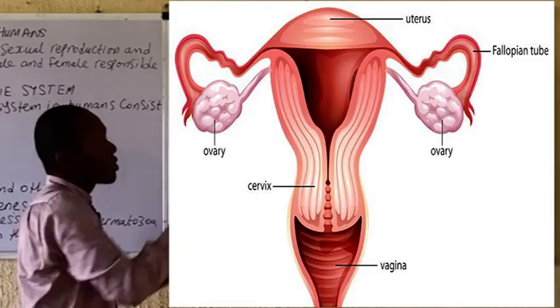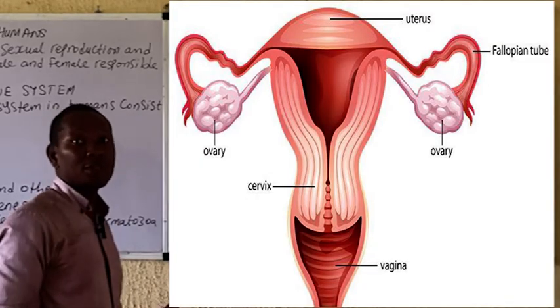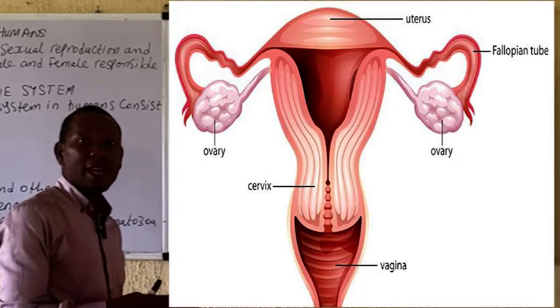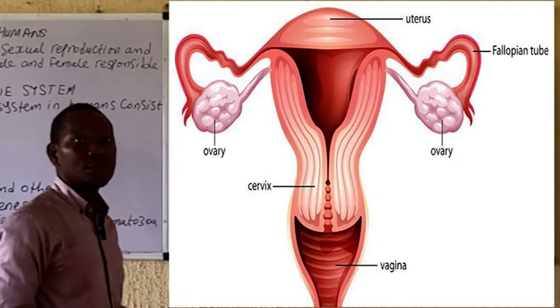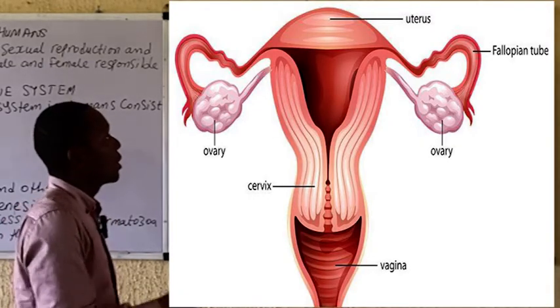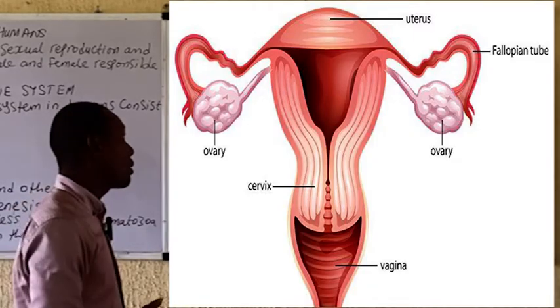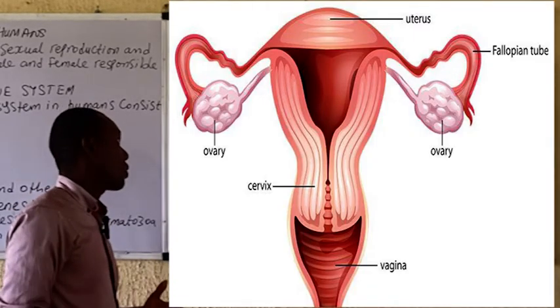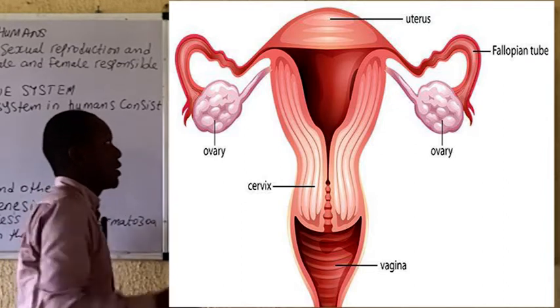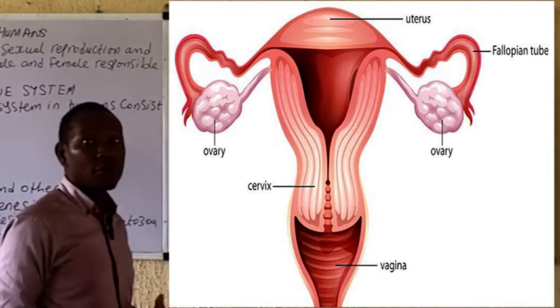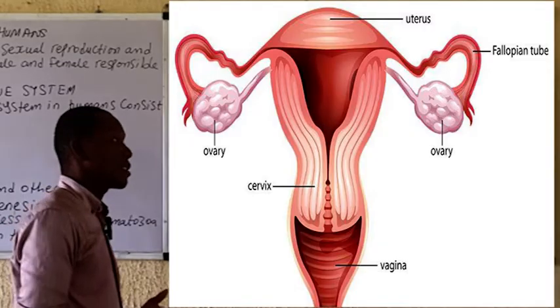The uterus is where implantation takes place. After fertilization, the zygote that is formed is implanted into the uterus, right? The vagina is the organ that receives the main sex organ, the penis, while the external genitalia has its own special function, which is being sensitive.